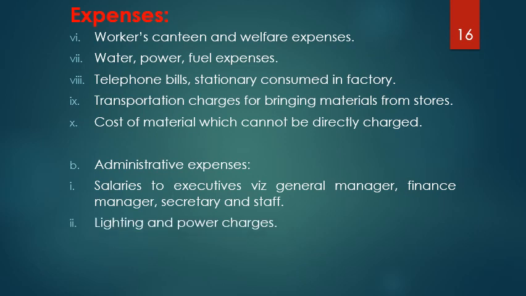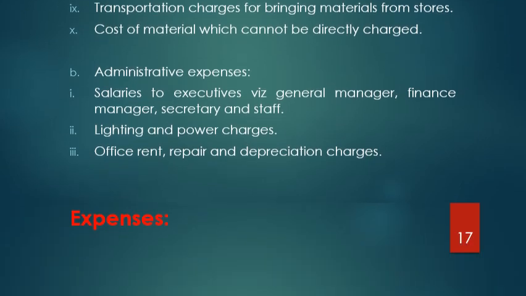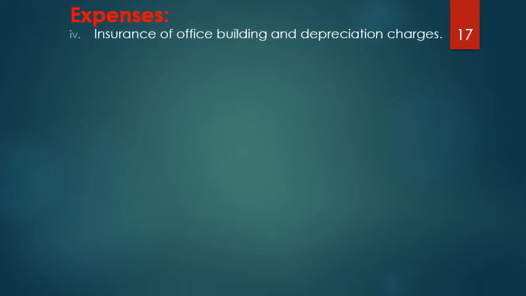Next is lighting and power charges of the office. Next is office rent, repair and depreciation charges of the office. Next is insurance of the office building and the depreciation charges. I will have the depreciation for the factory under factory overheads, and insurance of the office building under administrative or office overheads.